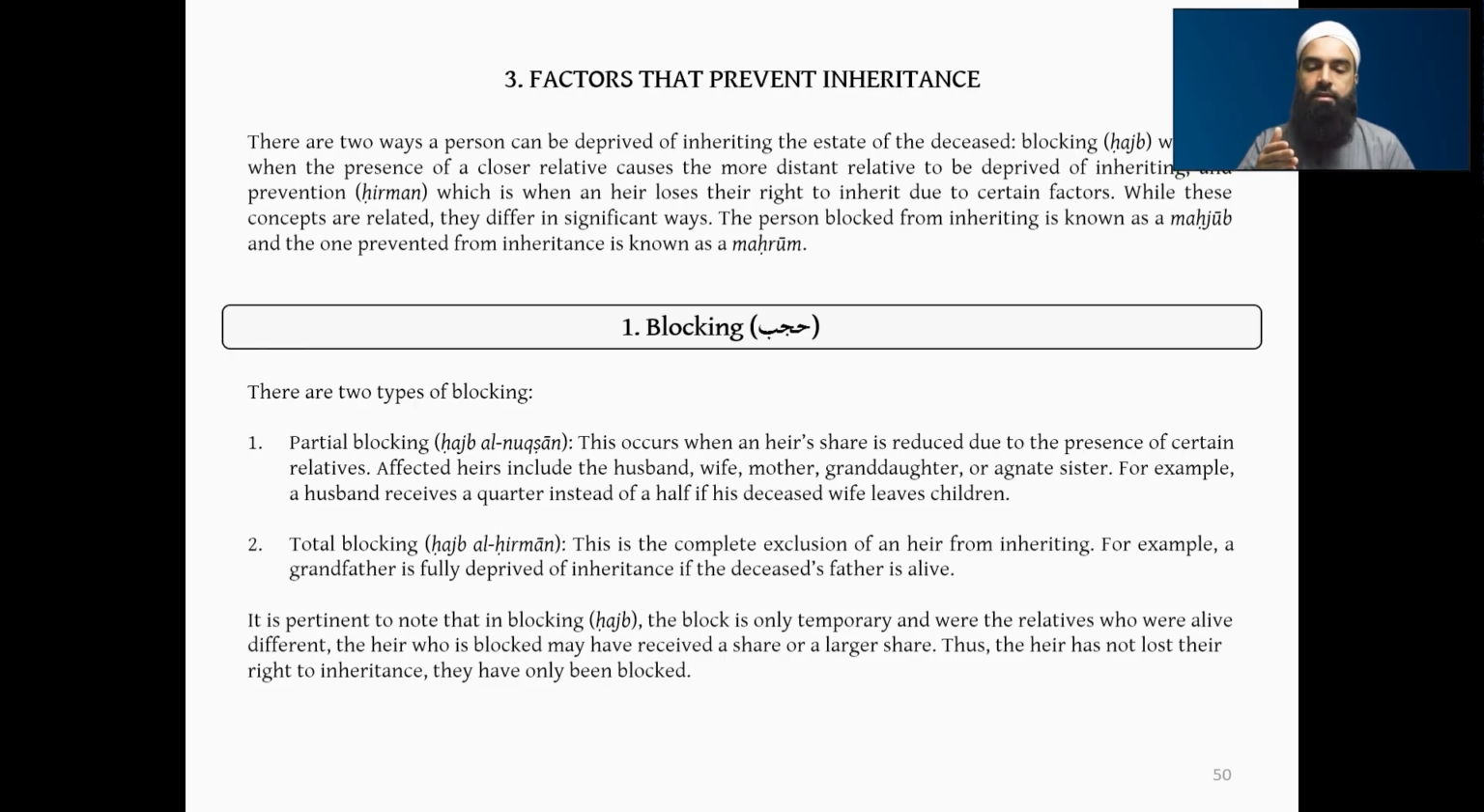Likewise, if the husband was receiving 1/4 of the share because there were children, but if the children passed away before the wife, and then eventually the wife passed away, then the husband will now receive a greater share. So like that, this hajb, this type of blocking, is temporary.